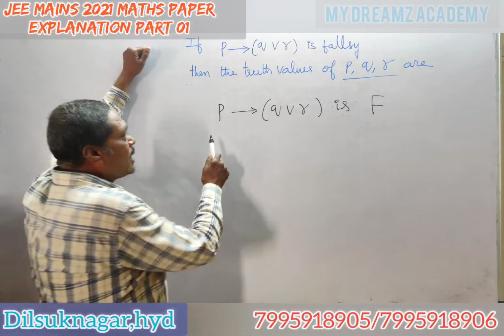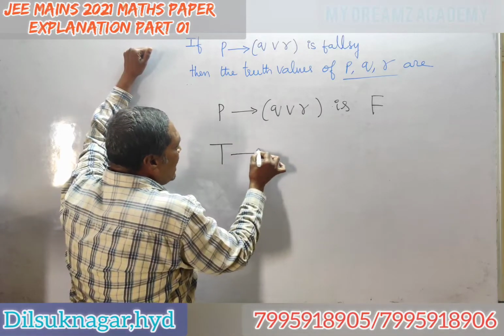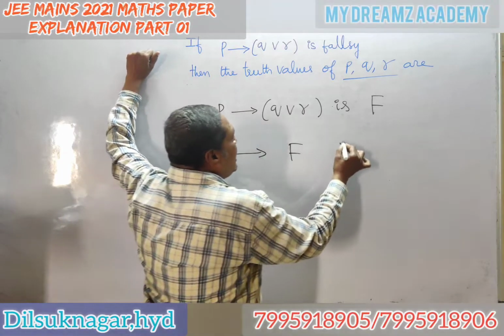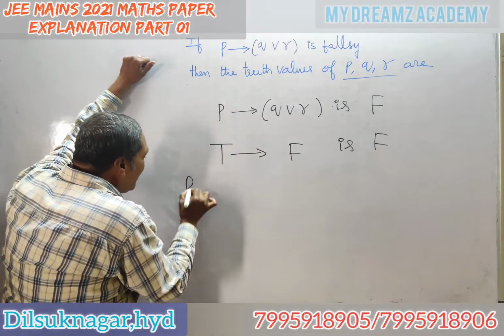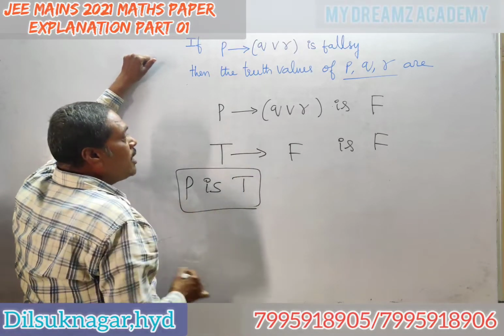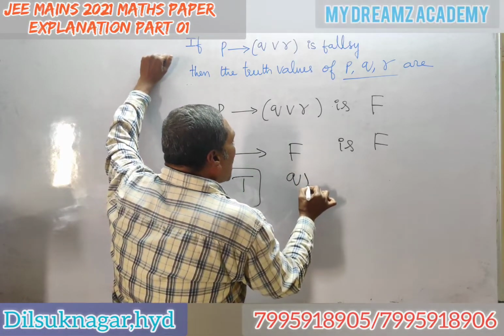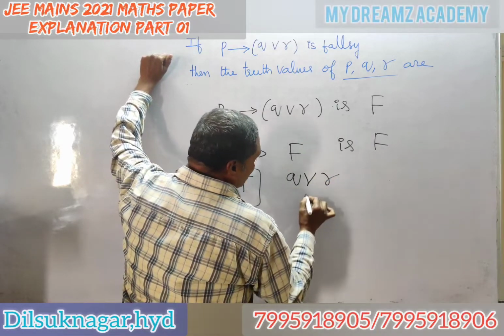When the implication is false, the first must be true and the second false, then only it is false, otherwise it is true. That means P is true, P is finished. Now Q OR R is false.